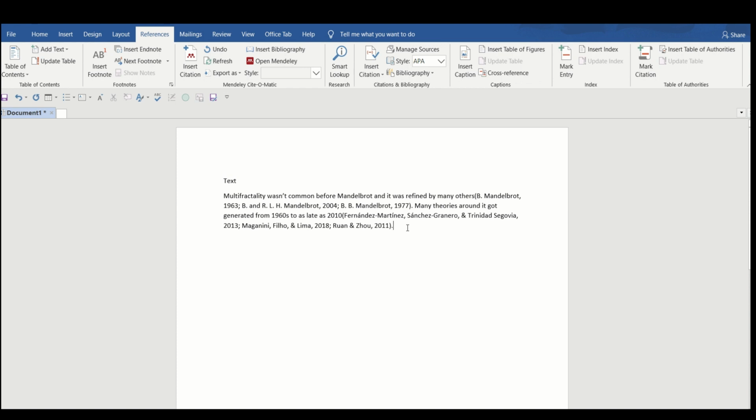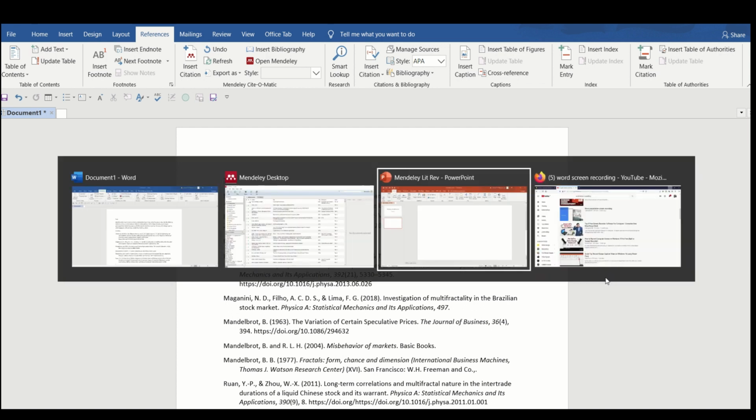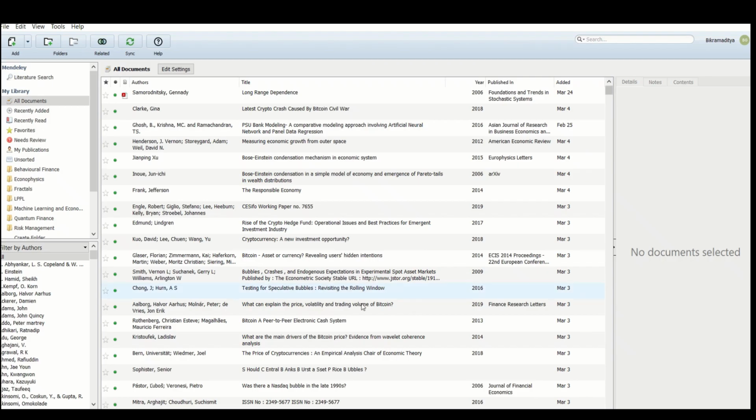And now I need my bibliography or my citations. So I will go here, Insert Bibliography, and click. In no time, as we can see, all the citations are generated, and these citations are generated in APA format. Now let me take you to Mendeley Desktop.